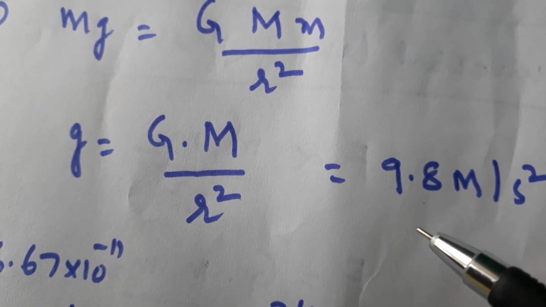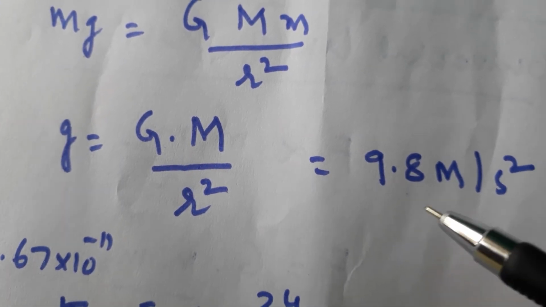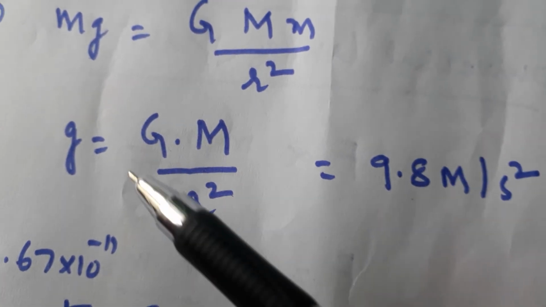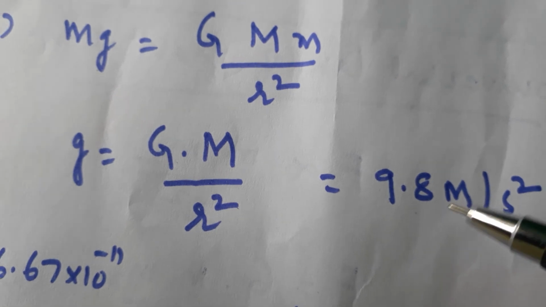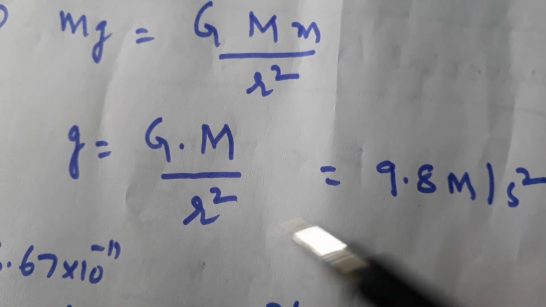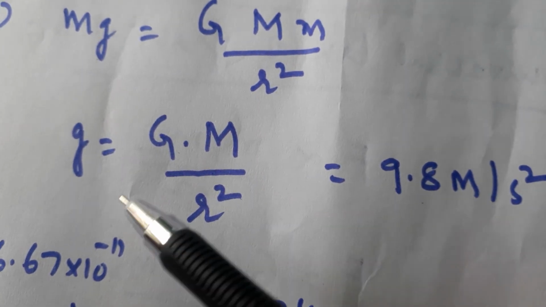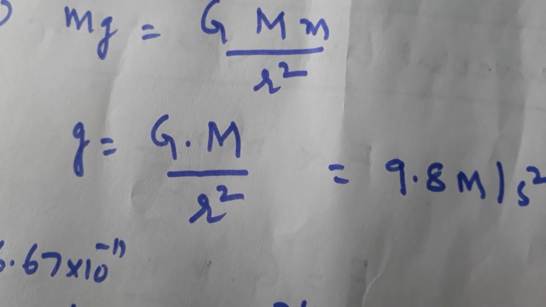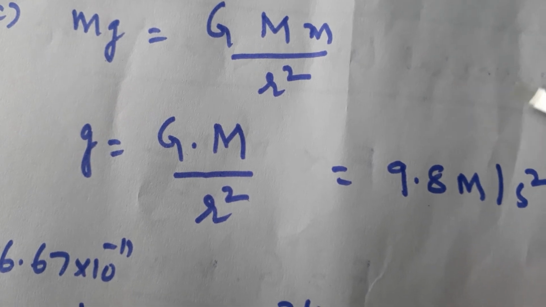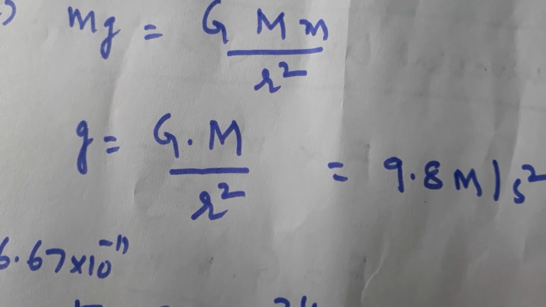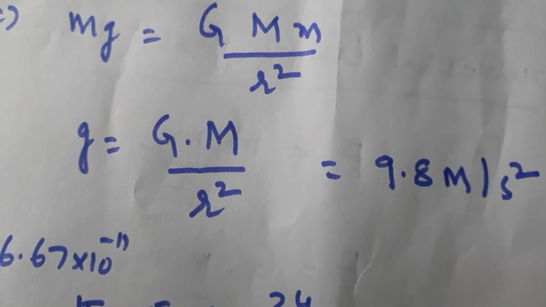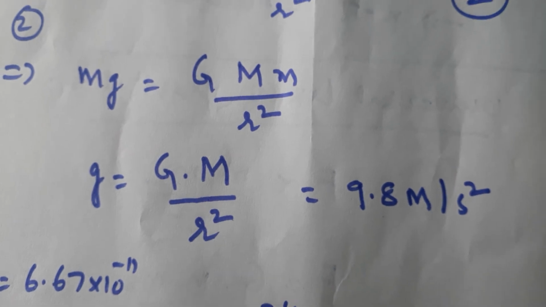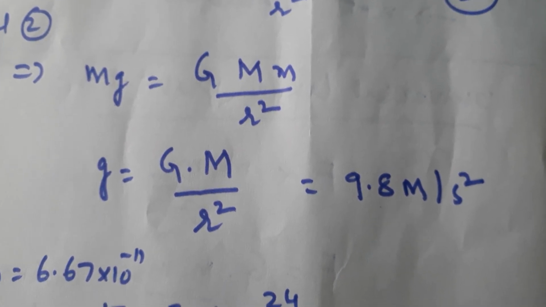The g value, acceleration due to gravity, is not the same for all places. It depends on height. Increasing height, the value of g decreases. And on the moon, the value of g is 1/6 part of the value of g on the earth. So 6 times less, means 1/6 part g is on the moon. So that is about gravitational acceleration due to gravity on a free falling body.